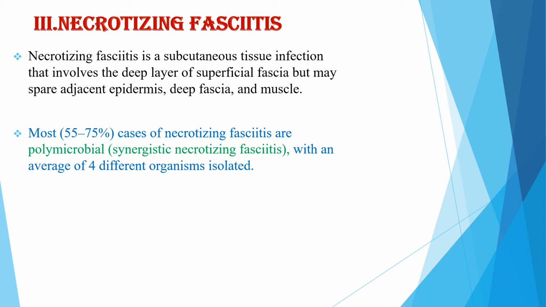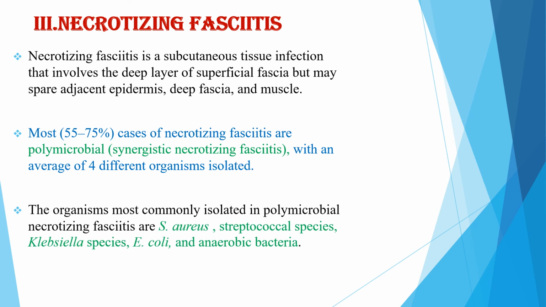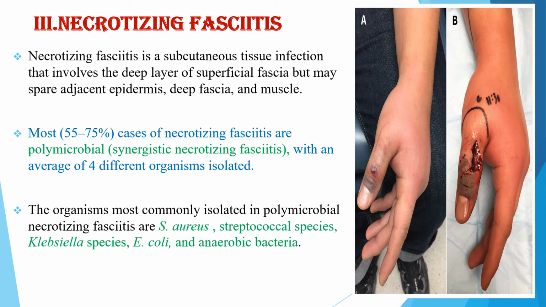Most cases of necrotizing fasciitis are polymicrobial, which is called synergistic necrotizing fasciitis, with an average of 4 different organisms isolated. The organisms most commonly isolated in polymicrobial necrotizing fasciitis are Staph aureus, streptococcal species, Klebsiella, E. coli, and the anaerobic bacteria. This is an image of necrotizing fasciitis on the hand of a patient.